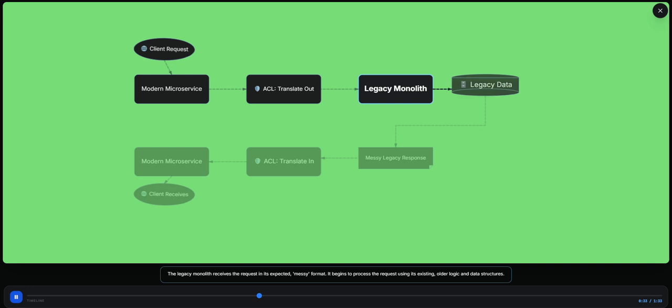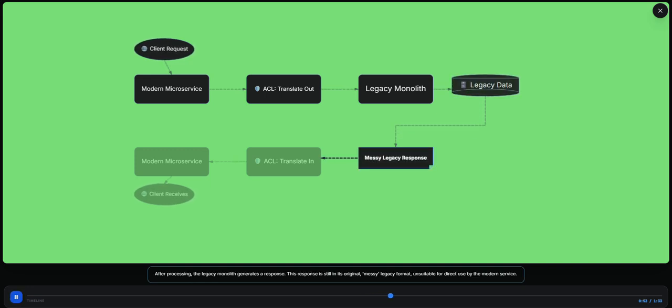The legacy monolith receives the request in its expected messy format. It begins to process the request using its existing older logic and data structures. Within the legacy system, data is retrieved and processed. This data is in its raw, messy state, reflecting the technical debt of the older system, preventing pollution.